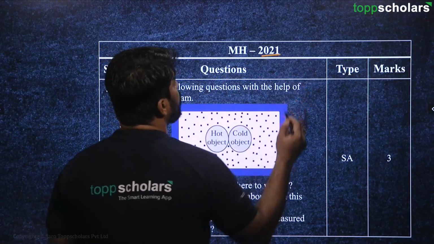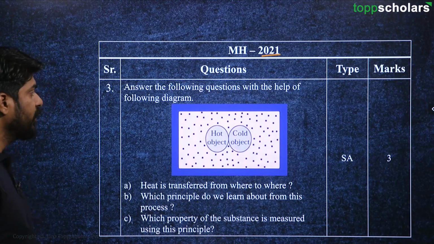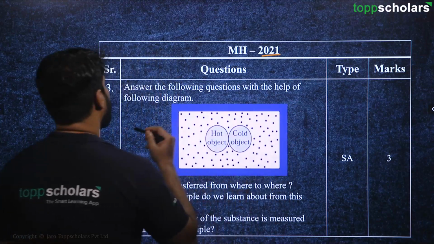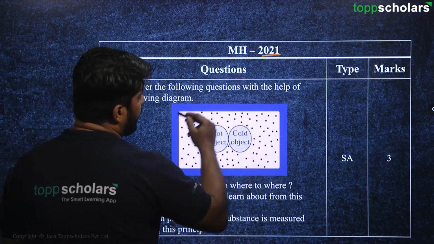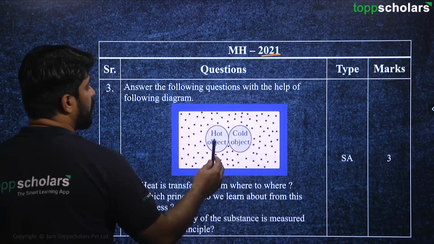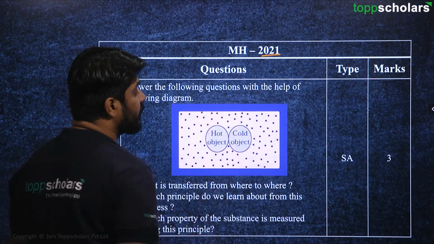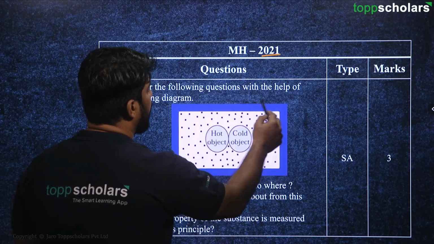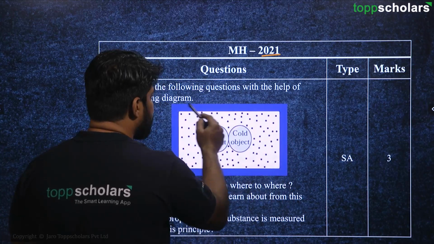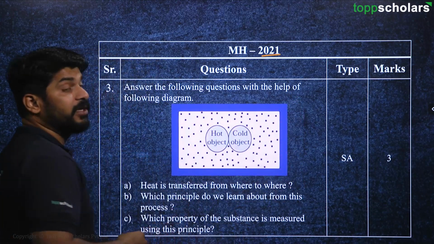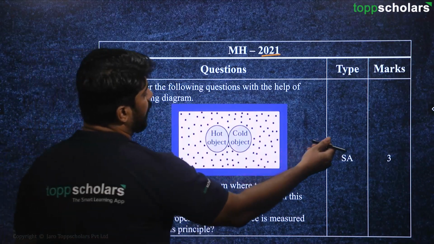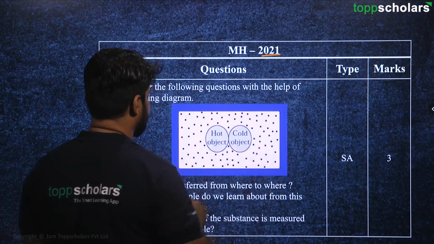Here it is from the year 2021. Okay, answer the following question with the help of the following diagram. So here a diagram is given. Okay, here we have a hot object in contact with a cold object. Here there are some gas particles, and we can see the whole arrangement is enclosed, right? It is, we can say, isolated from the surroundings. That means heat cannot get in or get out.